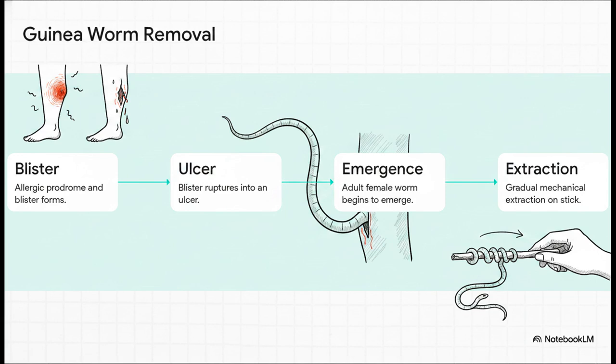Guinea worm is acquired by drinking contaminated water. Fast forward a year later, an allergic blister forms on the lower leg, it ruptures, and a female worm, which can be up to a meter long by the way, begins to emerge. The only treatment is this slow, fascinating, truly ancient process of mechanically rolling that massive worm out on a small stick, winding it just a few centimeters a day to ensure it doesn't snap inside the tissue.